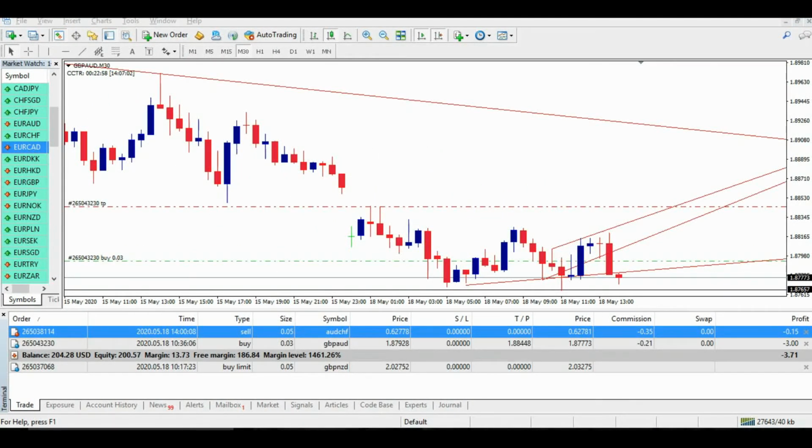Welcome back again. As you can see, EUR/CHF is now activated. Look at that, EUR/CHF is now activated, and EUR/AUD is struggling right now, but still it has not even crossed this line. So I will wait until it crosses beyond this line, and I will let you know what happened to these two trades. I'm going to pause this video right now, and I will get back to you soon.